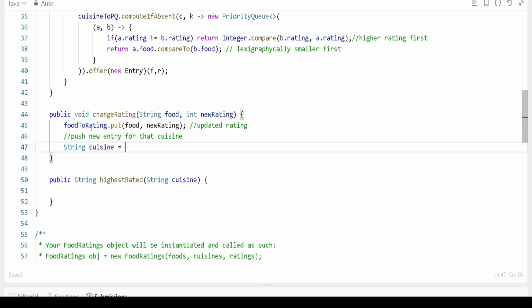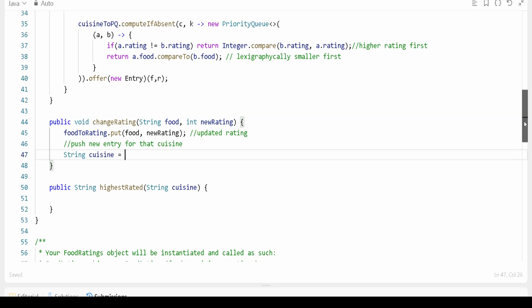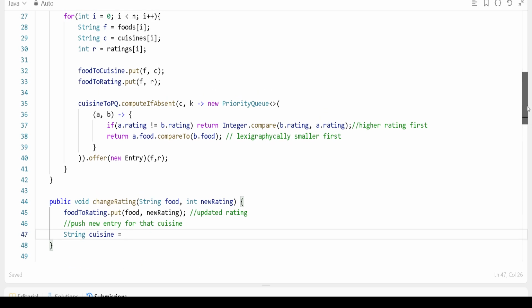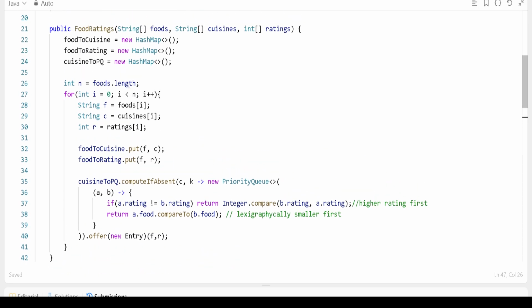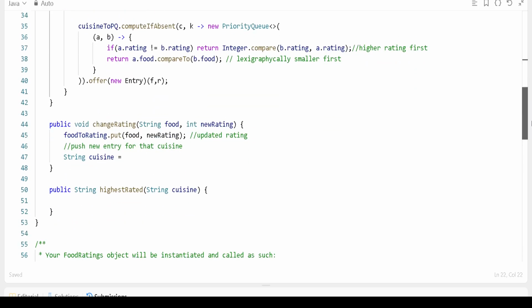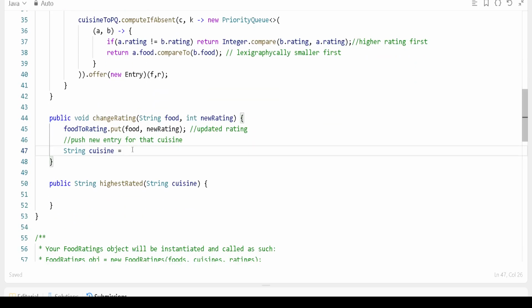Let's suppose we have the, what is the name on the map? So we have to get from the food to cuisine map. From here we will call cuisine dot get and return the food.